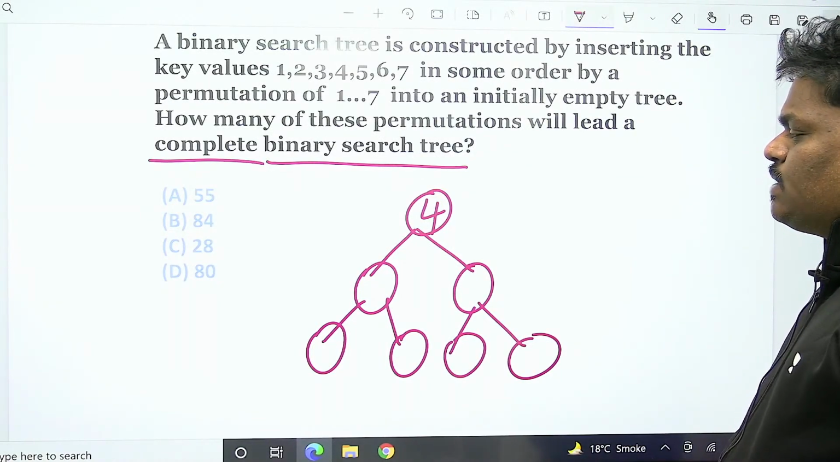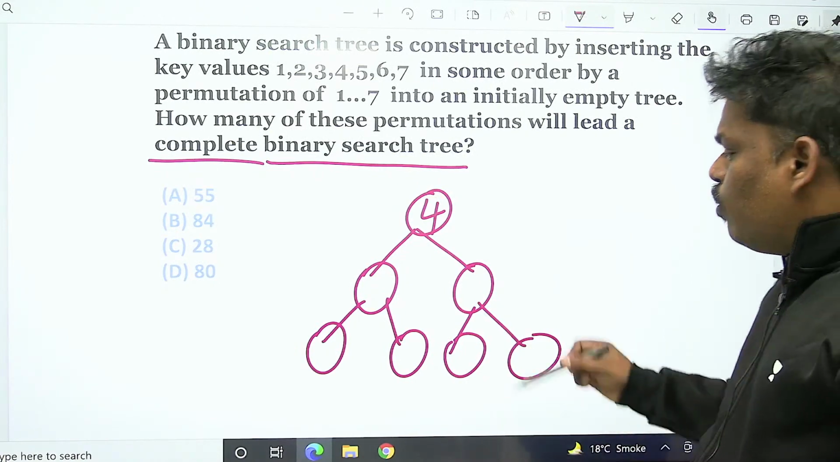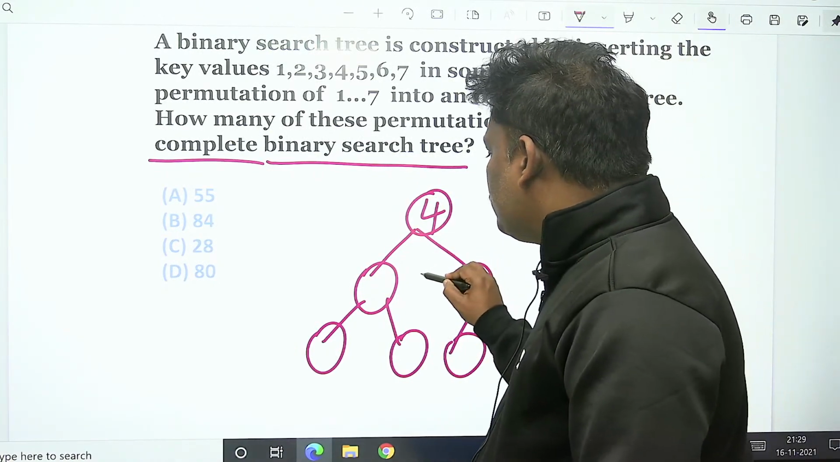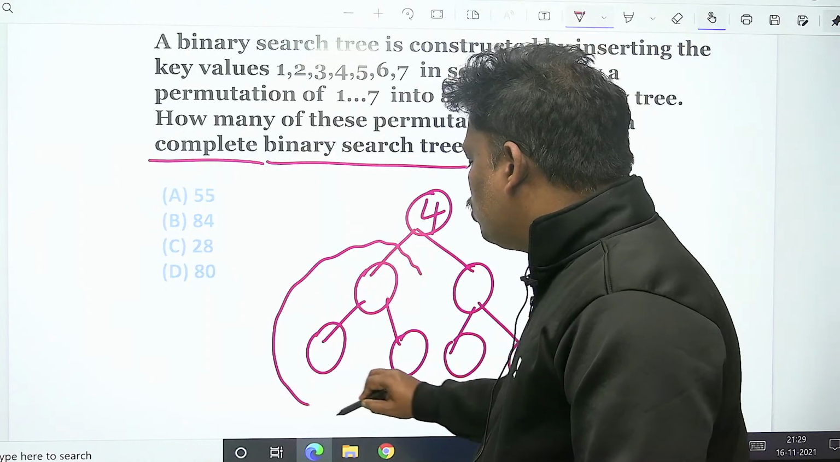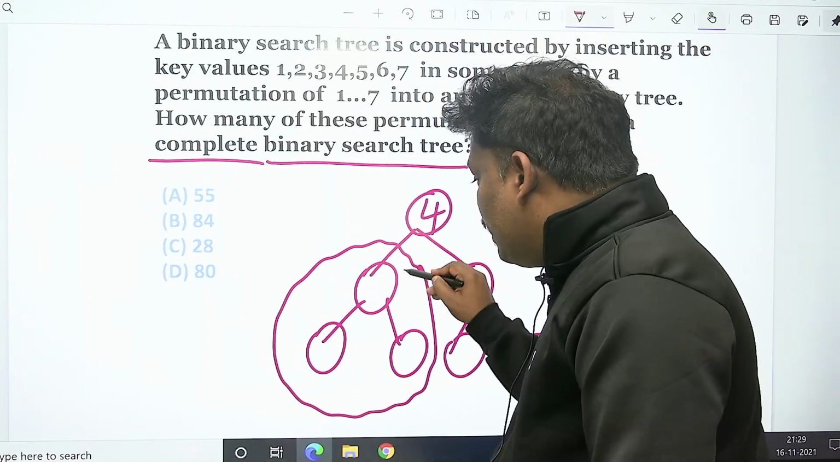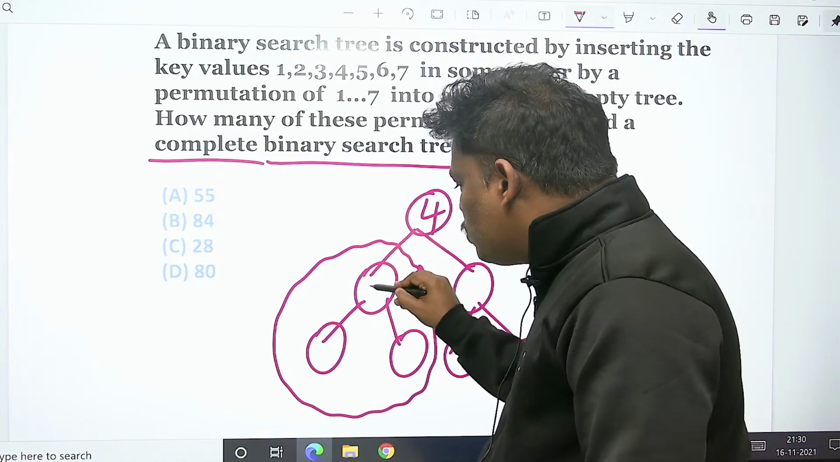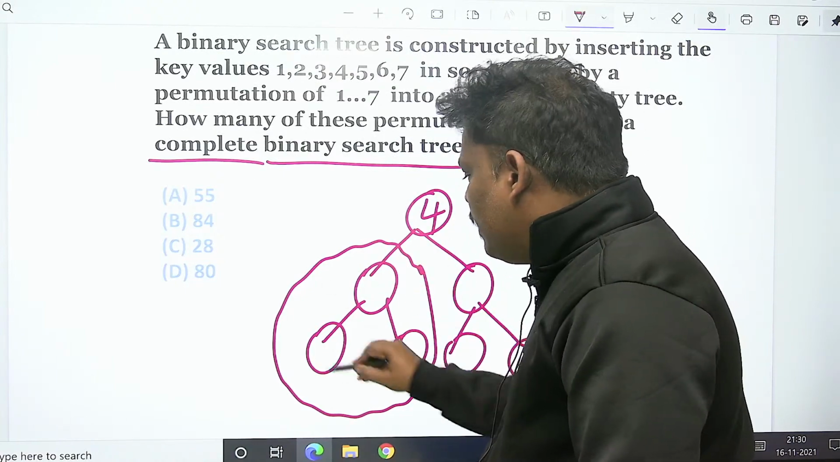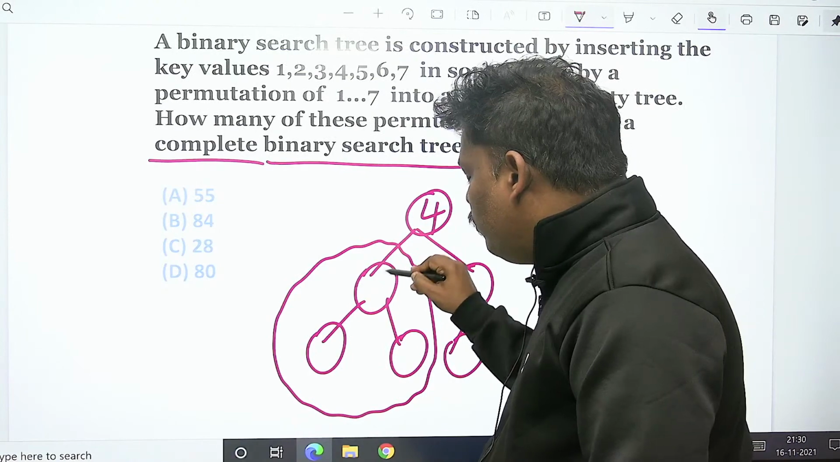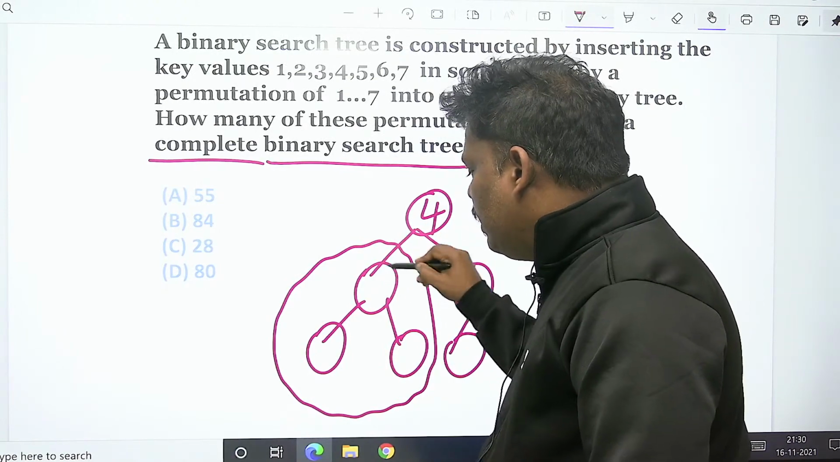First one should be inserted will be 4 only. Now one more interesting answer. Right, that is fine. First root should be 4 only, it's okay. But in the left subtree, listen, in the left subtree, whoever will come first, he will be the root. In the left subtree, whoever will come to this area, he will be the root.